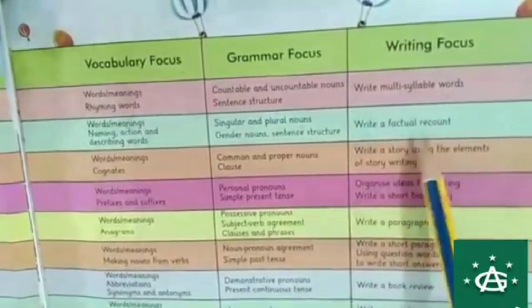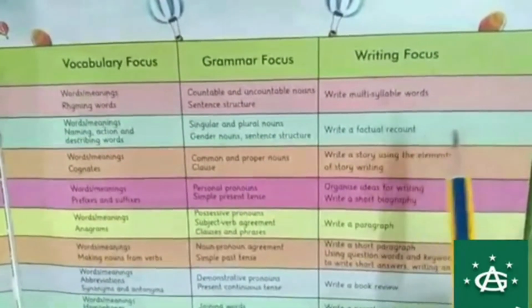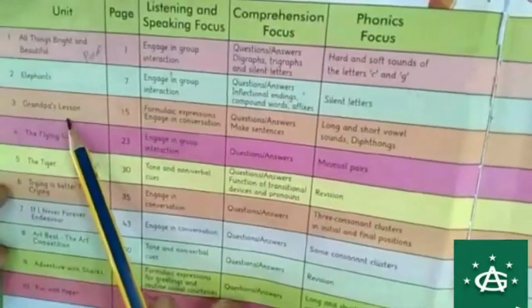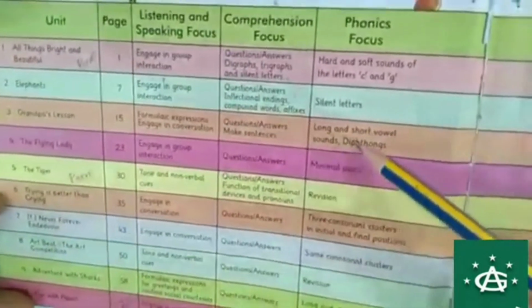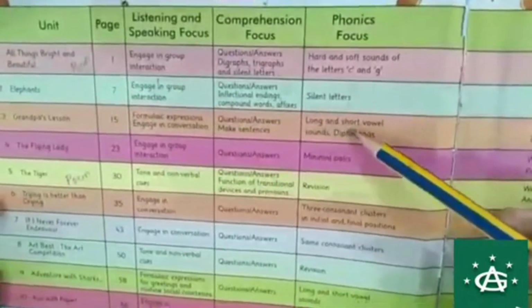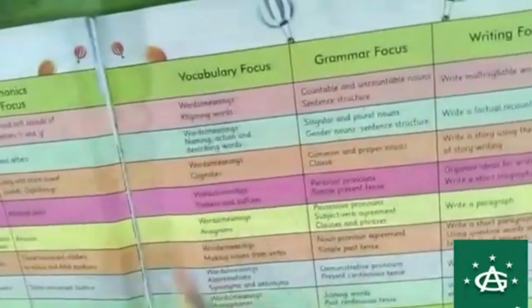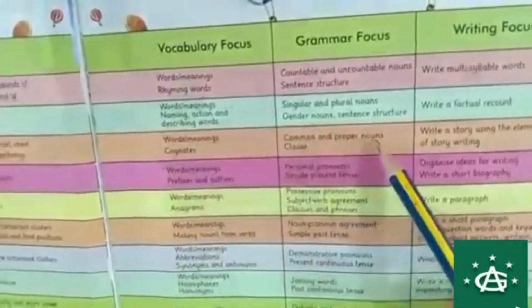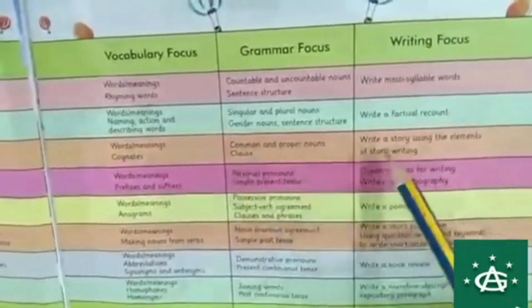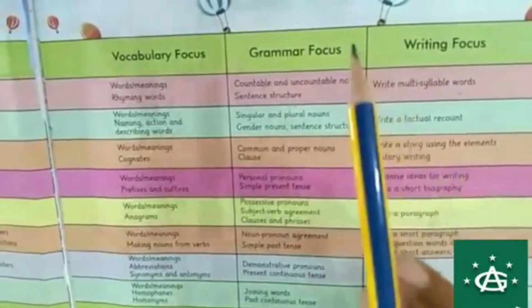Now this is an index page which is there in your book. In this, as you can see, in multicolors you have different columns. First column is for units, different units are there. Page number, listening and speaking focus, comprehension focus, then phonics focus, then vocabulary focus, grammar focus and writing focus. I am pointing out the topics, which kind of topics you will learn.